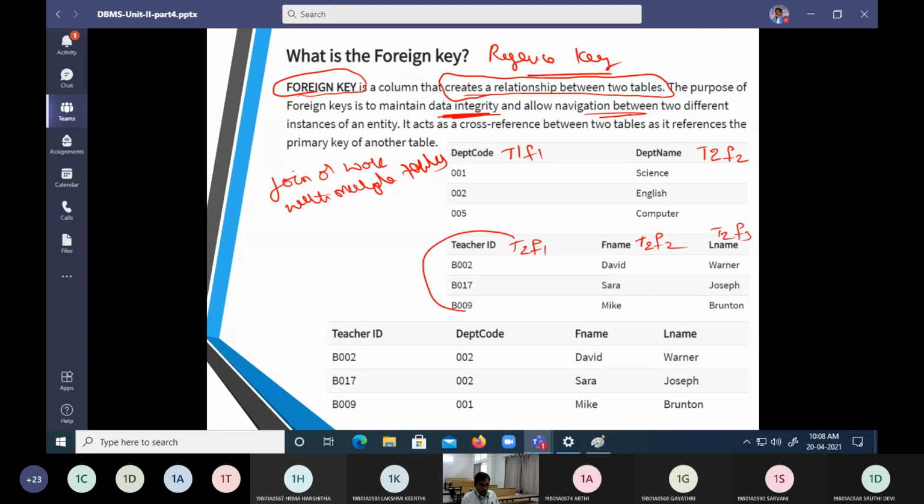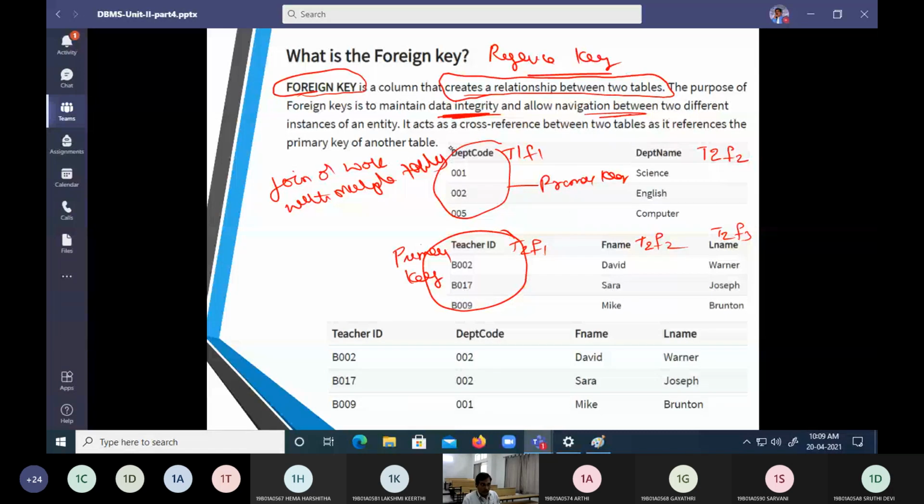Now, in the teacher table, teacher ID is going to be the primary key as it is uniquely identifying the rows. Department code is going to be a primary key as it is uniquely identifying the table. So department code 1 is science, department code 2 is English, department code 5 is computer science. It is uniquely identified. Teacher ID, teacher first name and teacher last name.